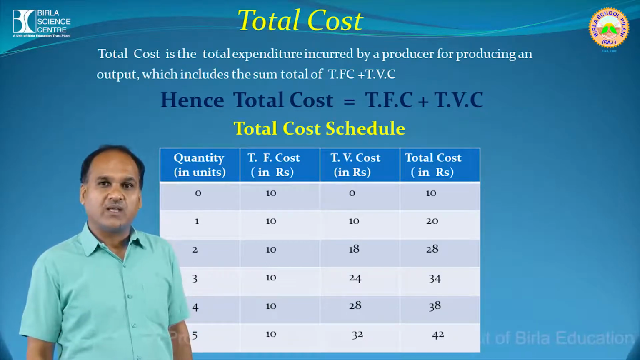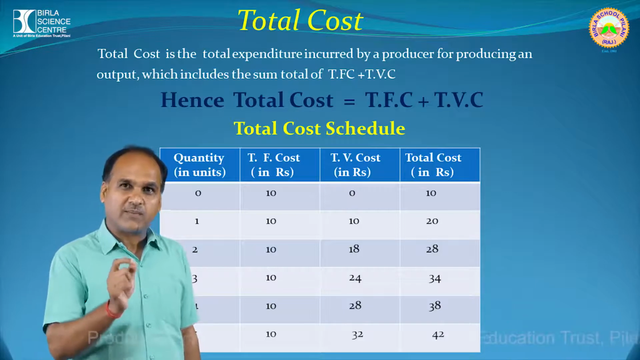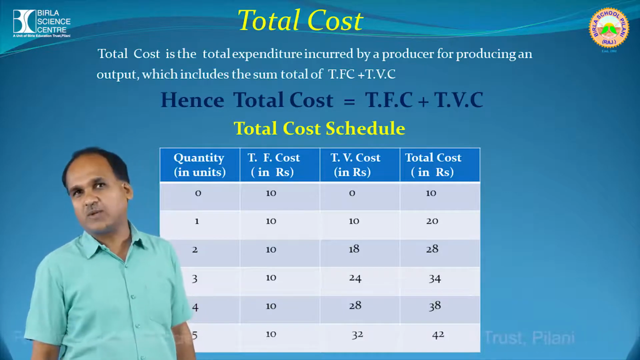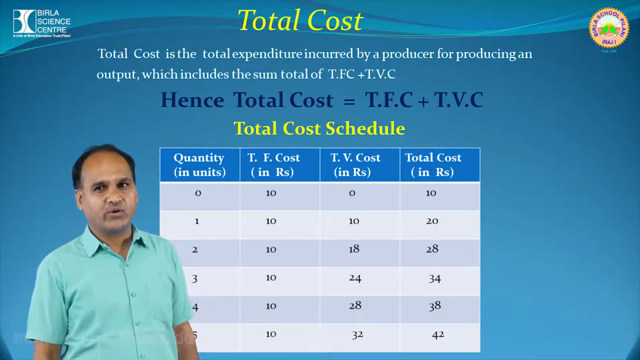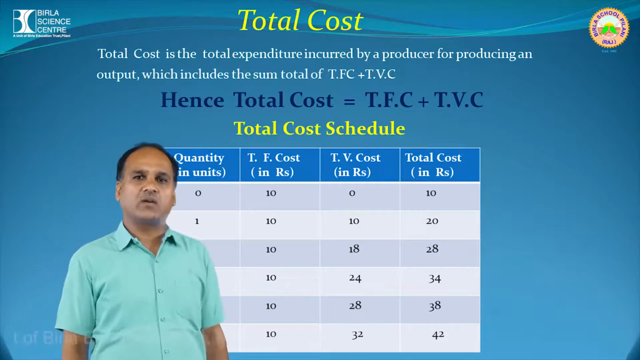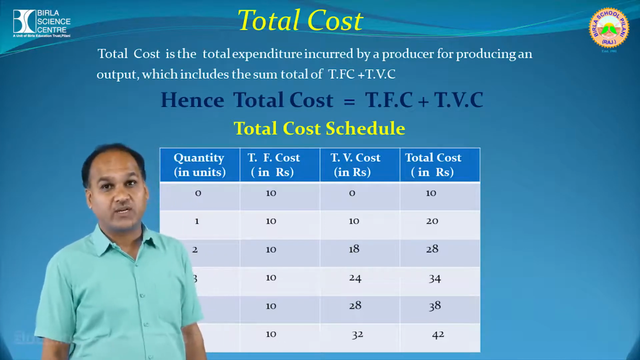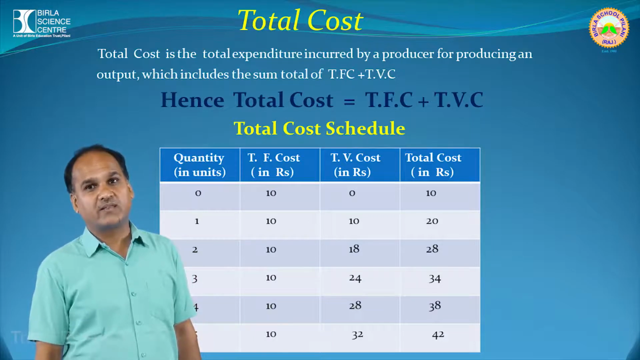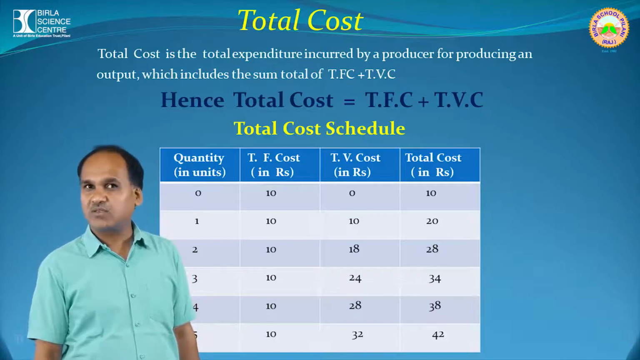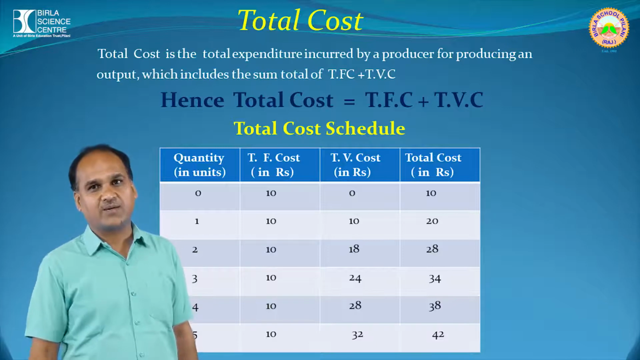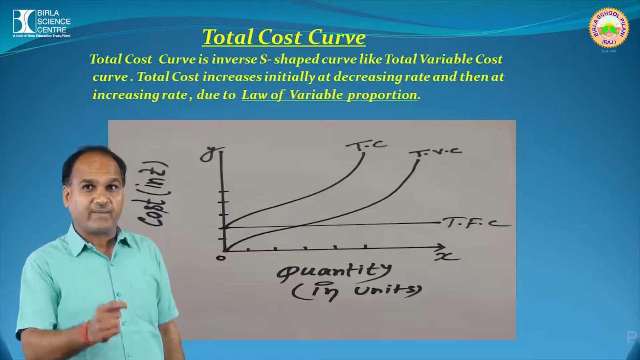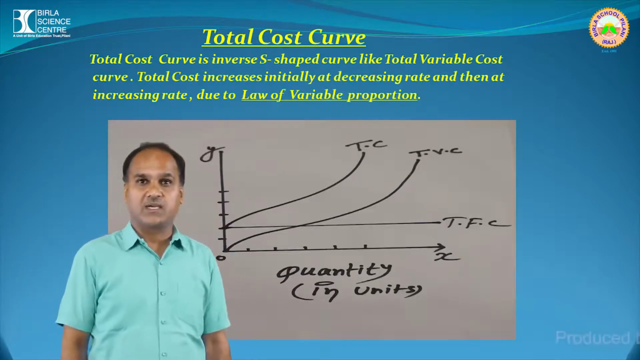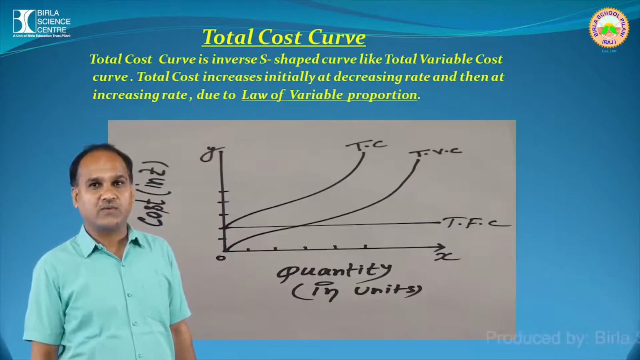Total cost is the what? Formula आपको याद होगा, TFC plus TVC. That is total fixed cost plus total variable cost. So add the values: 10 plus 0, you can see 10, again 10 plus 10, 20, 10 plus 18, 28. Again, 10 plus 24, that's 34. 10 plus 28, 38, and last but not least, 32 plus 10 becomes how much? 42. Got it?